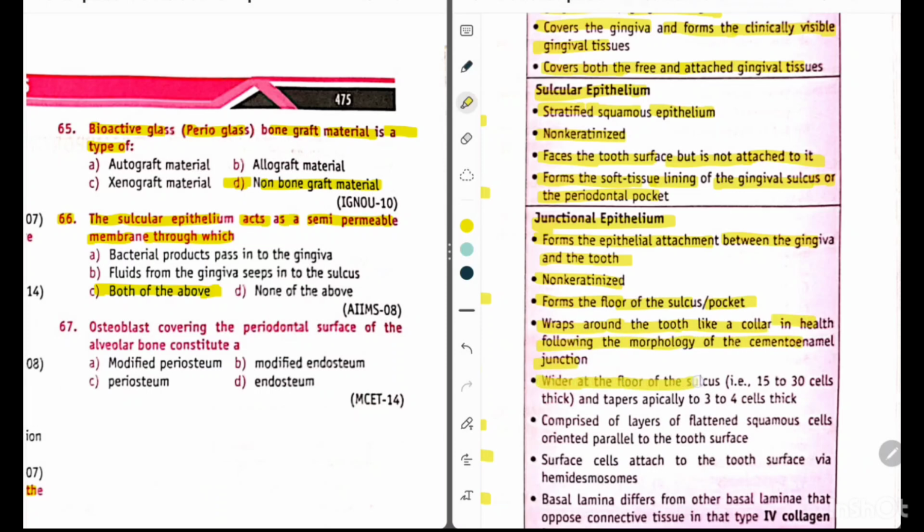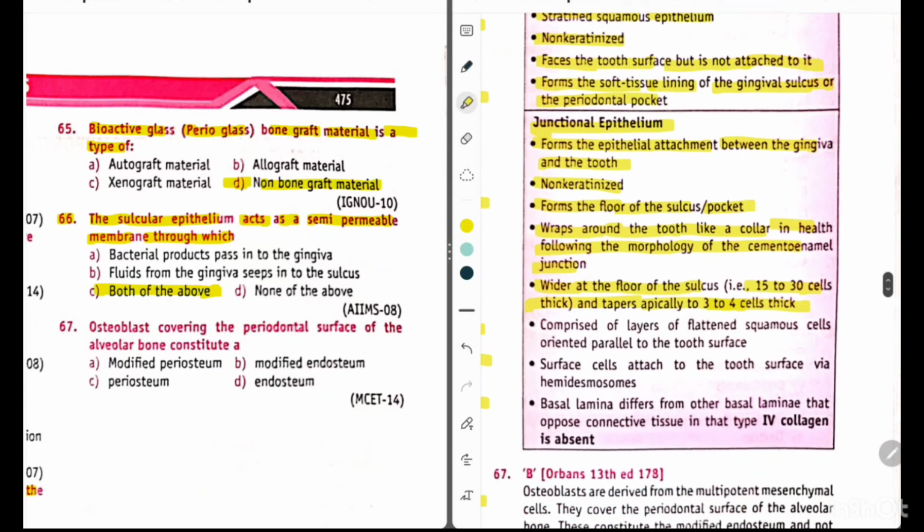It is wider at the floor of the sulcus, that is 15 to 30 cells thick, and tapers apically to 3 to 4 cells thick. It is comprised of layers of flattened squamous cells oriented parallel to the tooth surface. The surface cells attached to the tooth surface via hemidesmosomes. Basal lamina differs from other basal lamina that oppose connective tissue in that type 4 collagen is absent.